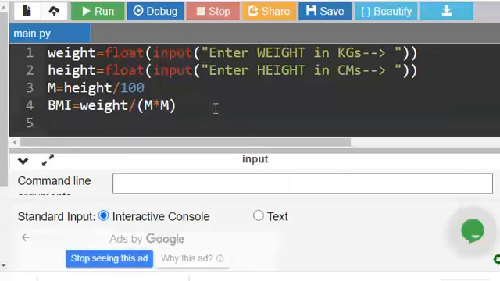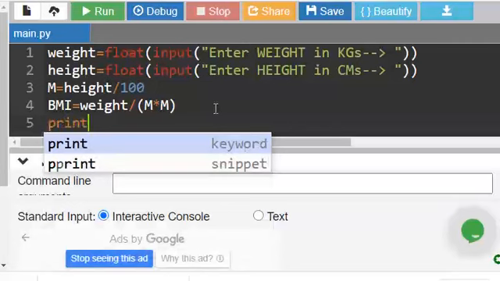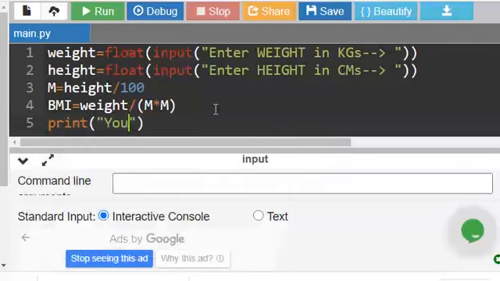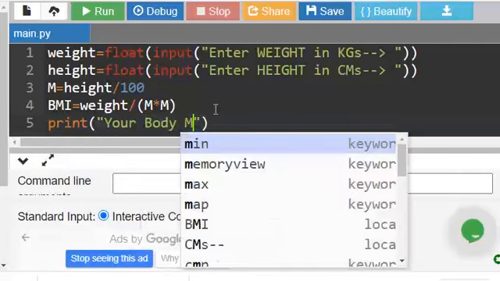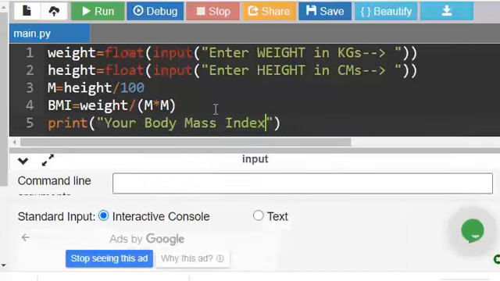And now let us print the output: your body mass index or BMI is BMI. So this will print all the string, your body mass index BMI is, and it will print the value of BMI. So let us execute and see.